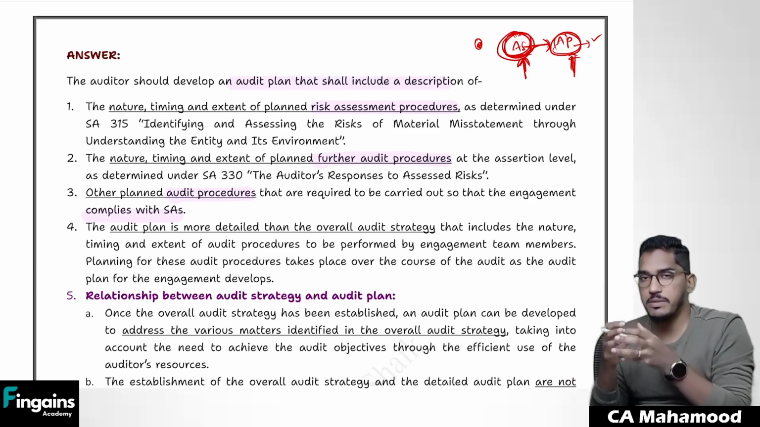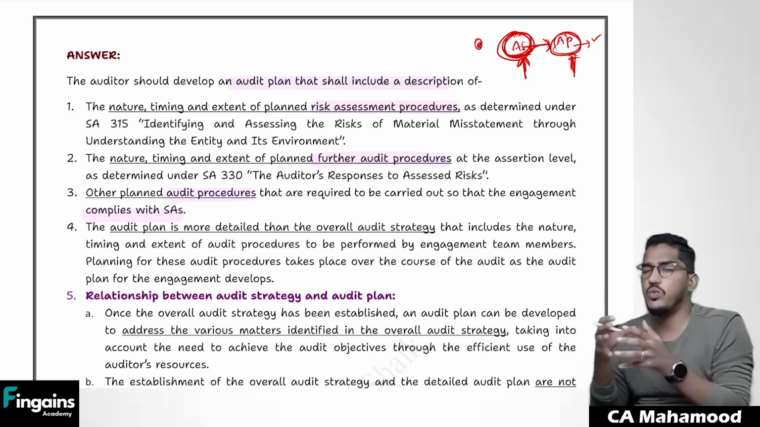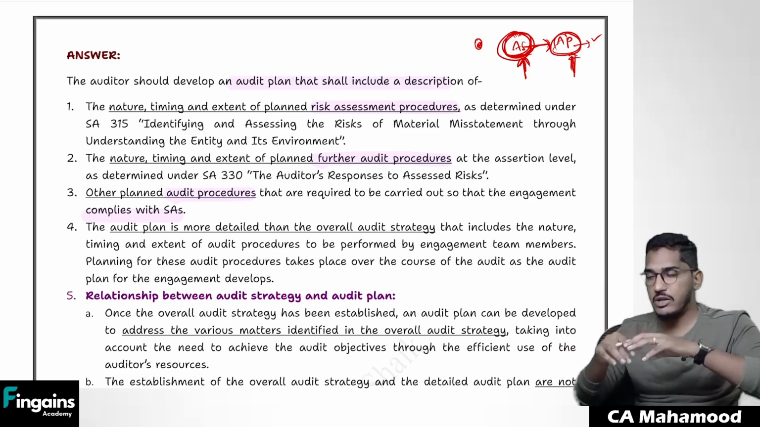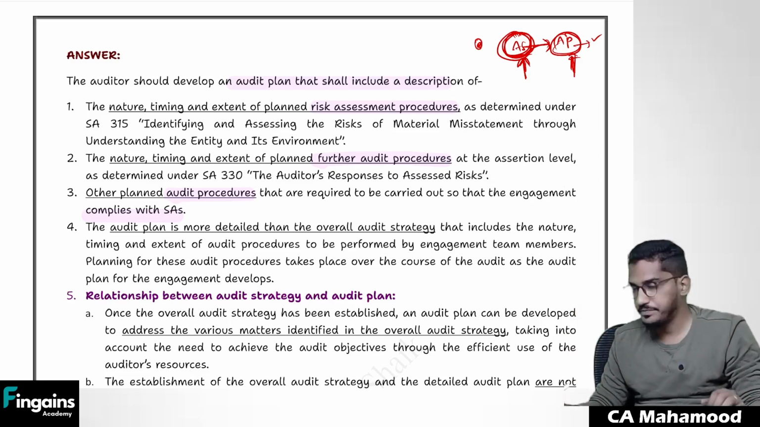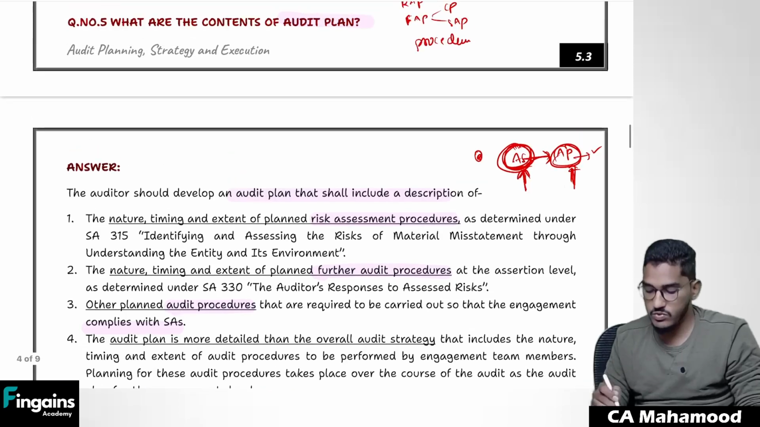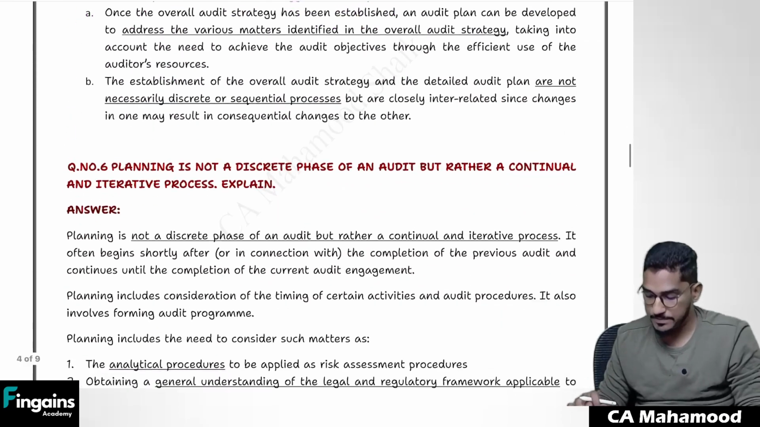So both the development of audit strategy and audit plan are closely interrelated with each other. They are not two separate activities. They are very closely interrelated activities. Clear? So this is what regarding contents of the audit plan.